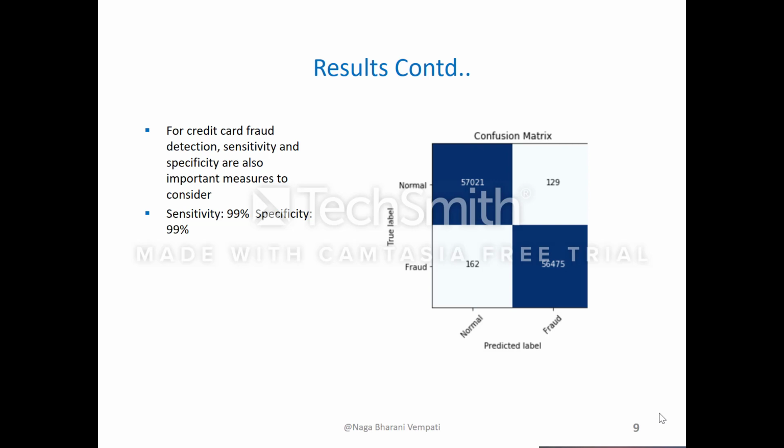So the model has predicted 57,021 transactions as normal that are actually normal. And it also predicted 129 transactions that are fraud as normal. In a similar way, the model has classified 56,475 transactions as fraud that are actually fraud and 162 transactions as fraud that are actually normal.